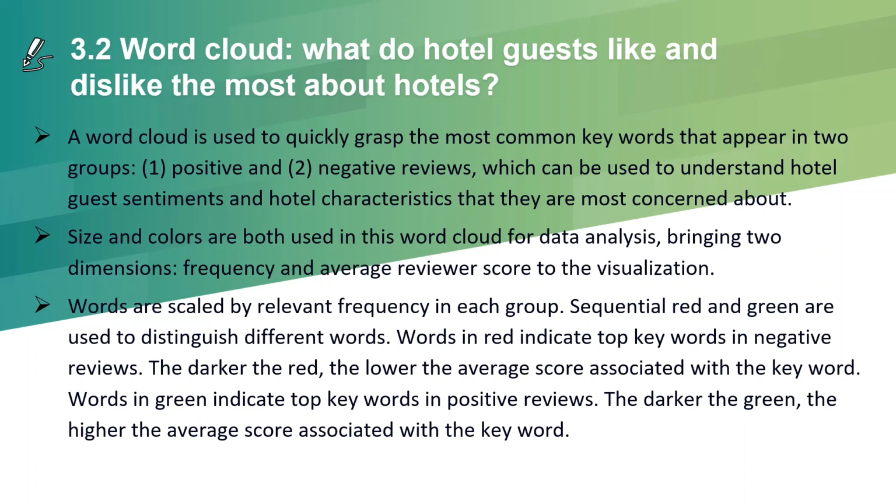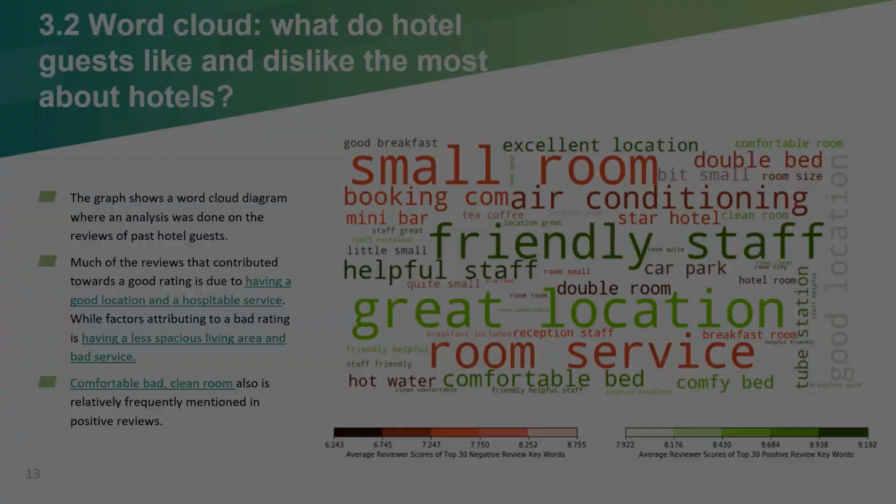So what has been done is the use of a word cloud that captures the most common words through size dimensions and colors to differentiate between negative and positive words. On the following word cloud, the red coded words represent words from negative reviews, while the green are words from the positive reviews. The intensity of the colors reflects the average score rating found on the particular review being given.